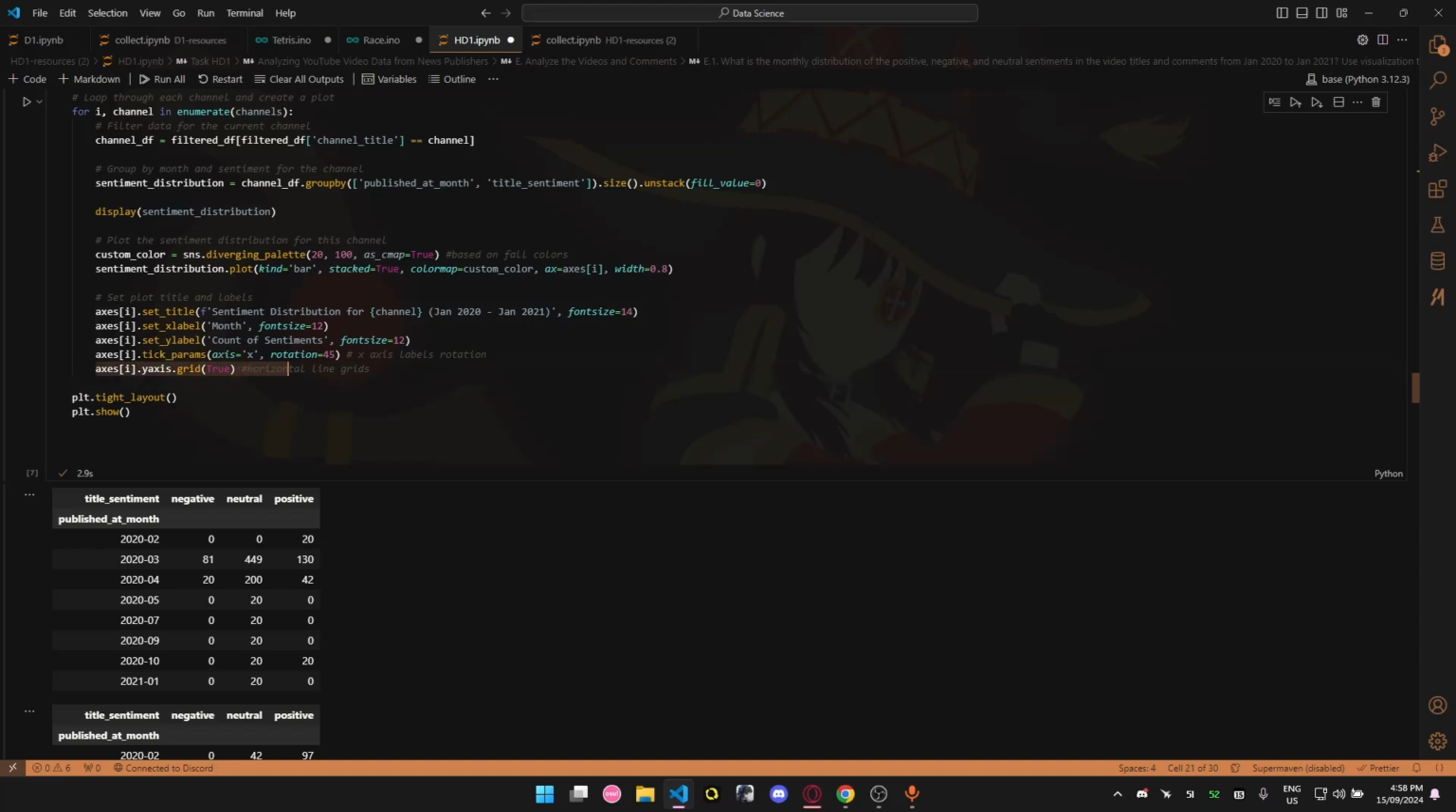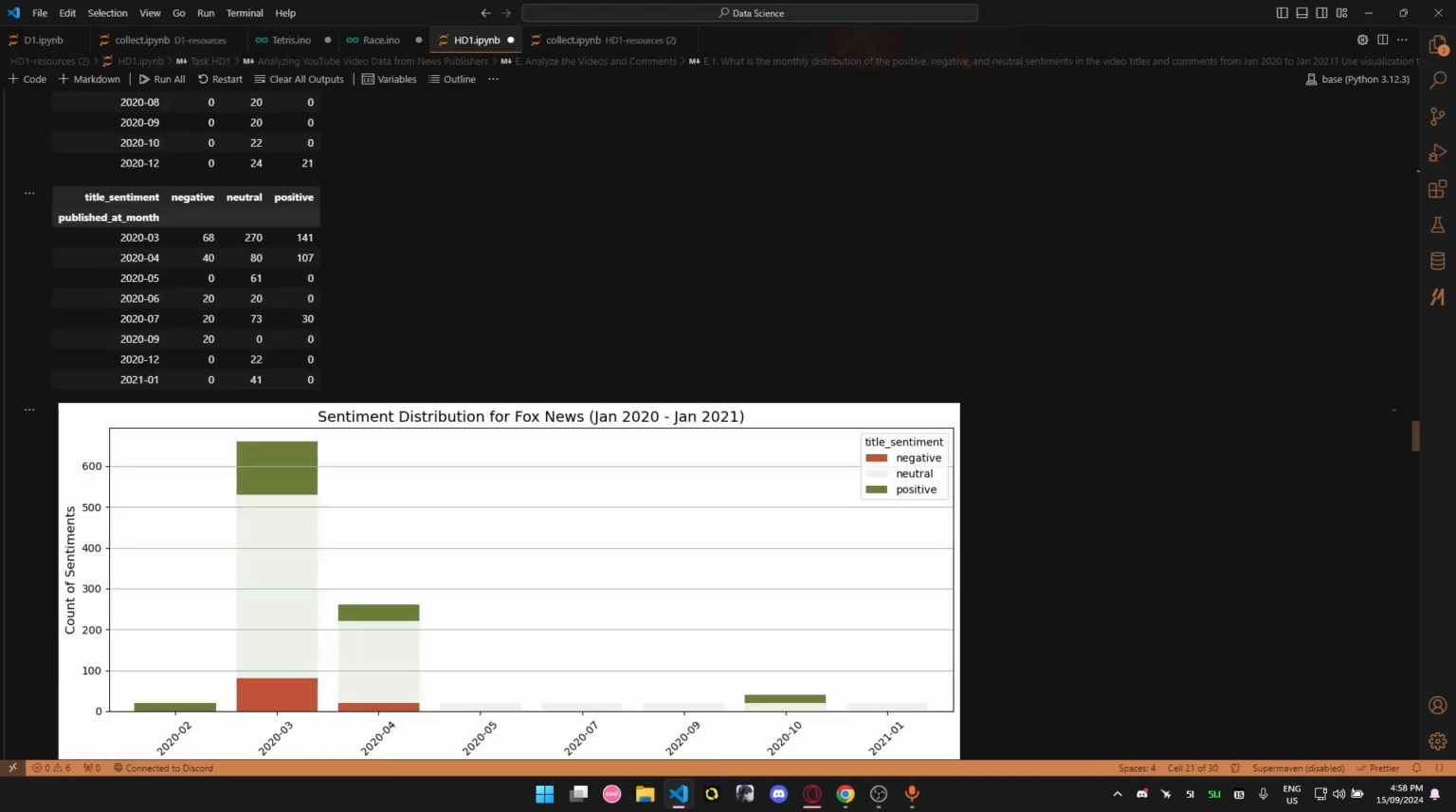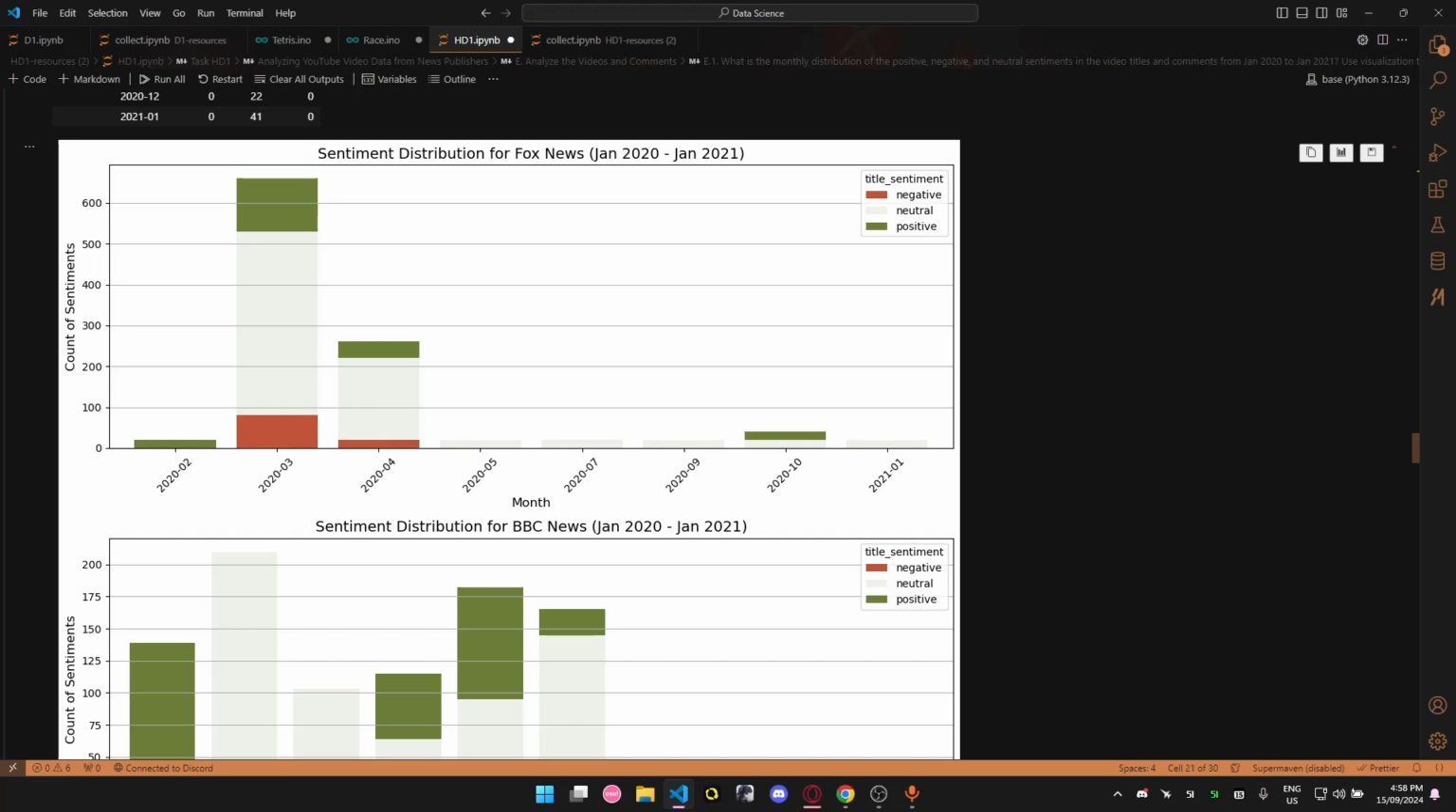Then I added Y-axis grids here, so we get horizontal grid lines. It is easier to read the graph. I'll show you here. This is the final result.